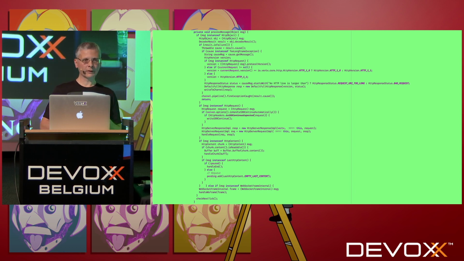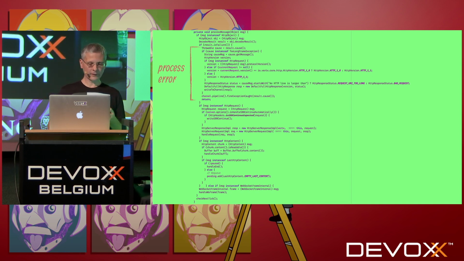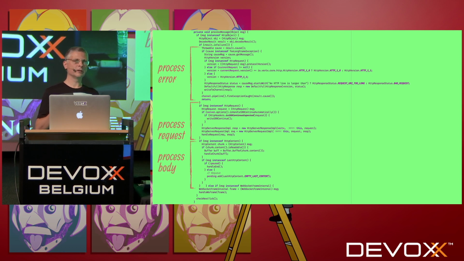So what we have done is pretty easy. So that's the processor code. This code is only called when, for instance, there is an error in the HTTP request, like a malformed HTTP request, a header that doesn't have a value or something like this. This is actually the code that interests us. That code processes the request and calls the application. And the last part is process body. It's when we receive the body chunk. So basically, this code also is not called because the benchmark does GET requests and not PUT, so there is no body.